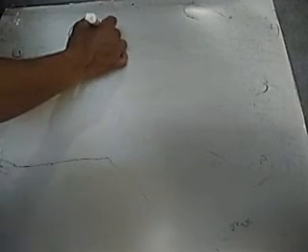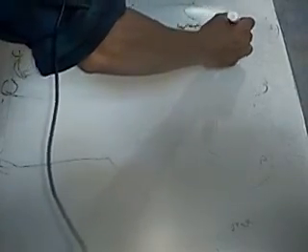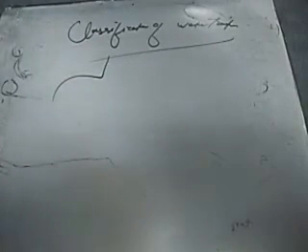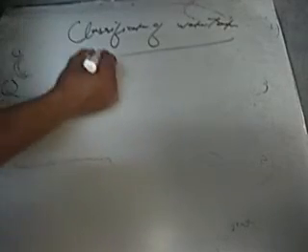So classification. First of all, classification of water transport. As you saw in the earlier topic, there is the classification of land transport: railway, road and pipeline. Same here, there is the classification of this transport into two headers.